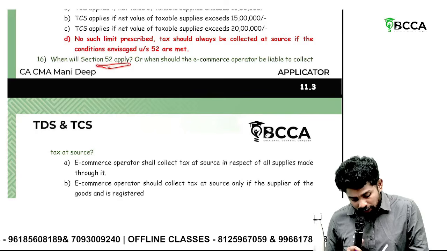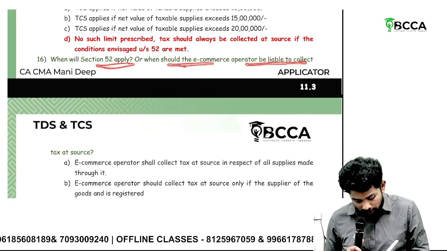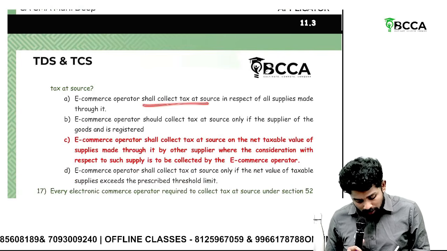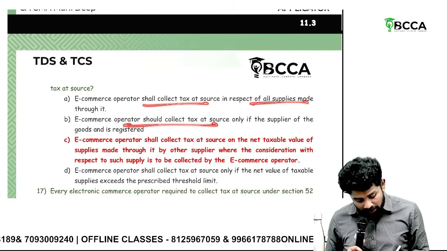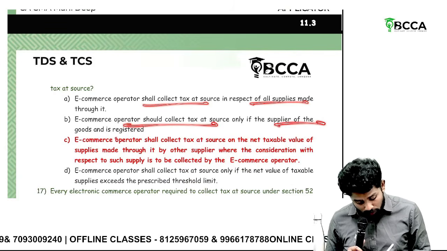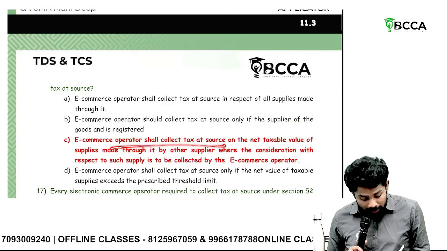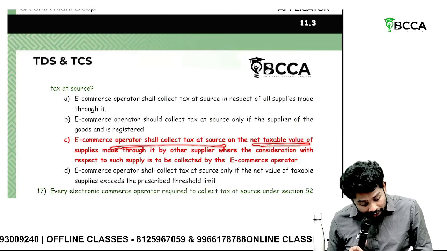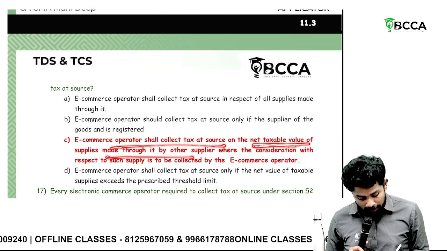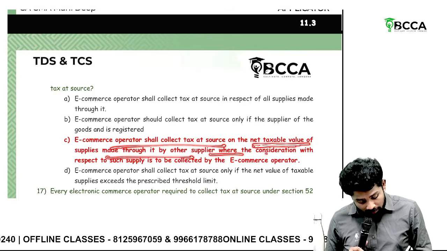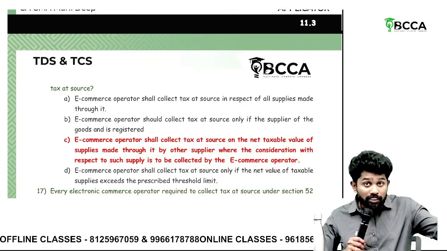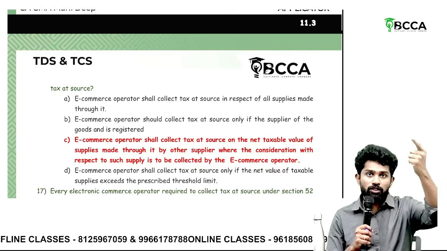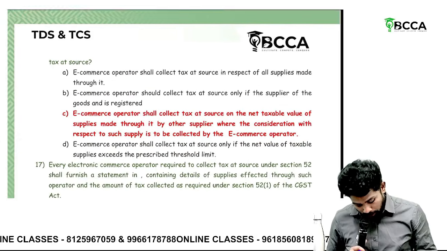When will section 52 apply, or when is the e-commerce operator liable to collect TCS? The e-commerce operator shall collect tax in respect of all supplies made through it. It shall collect tax at source only if the supplier of goods is registered. The operator shall collect TCS on the net taxable value of supplies made through it by other suppliers where the consideration is received through the e-commerce operator. If the consideration flows through the e-commerce operator, then TCS is applicable.